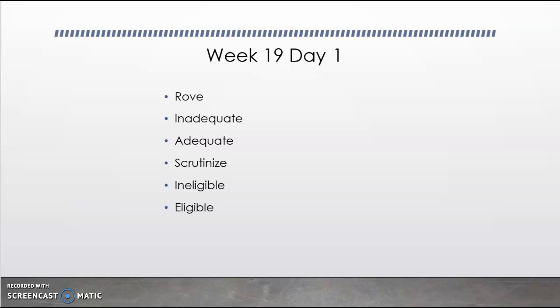This week and the following week to vocab. So you can see we are on week 19, and the words that we're going to take a look at this week are rove, inadequate, adequate, scrutinize, ineligible, and eligible. Maybe you've heard some of these words before, but let's get started.